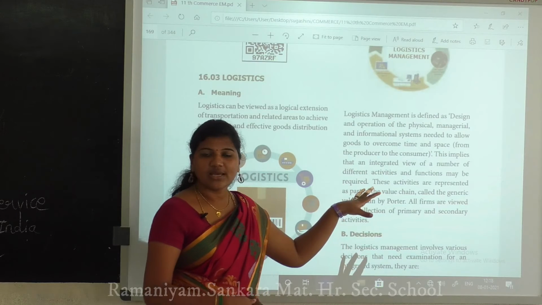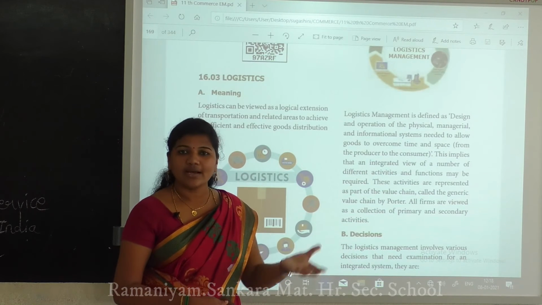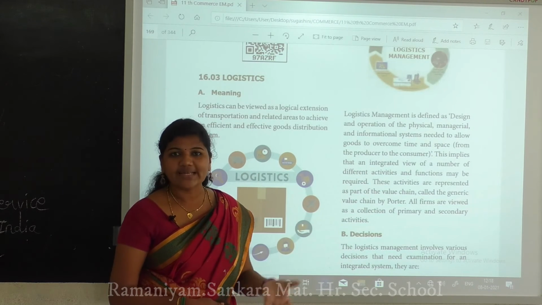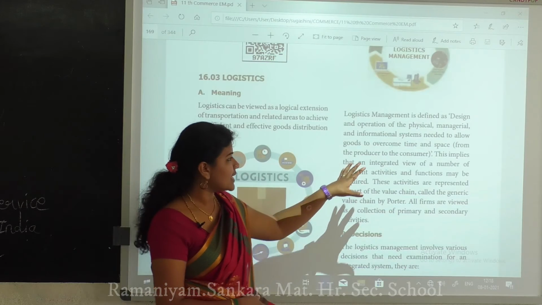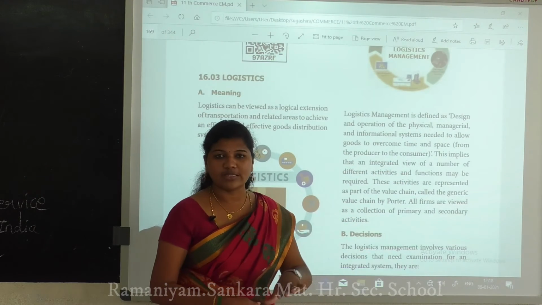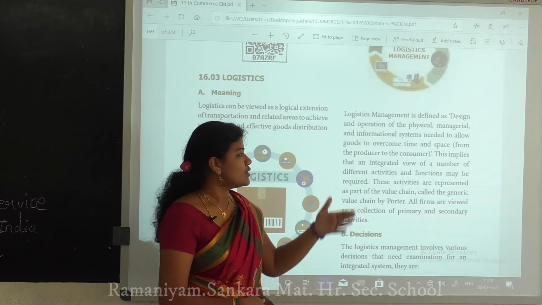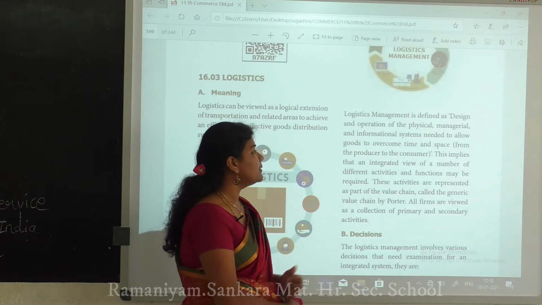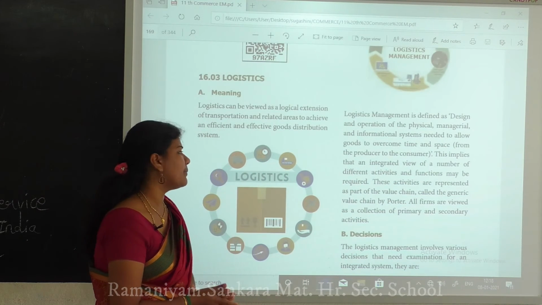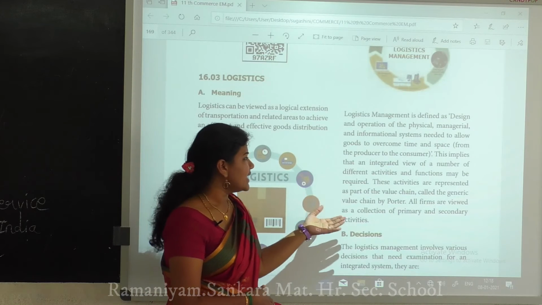Who is the producer here? The person who produces the new product is the producer. Who is the consumer here? We are the consumers. We have to pay some amount and we get the things. So this implies that an integrated view of a number of different activities and functions may be required.